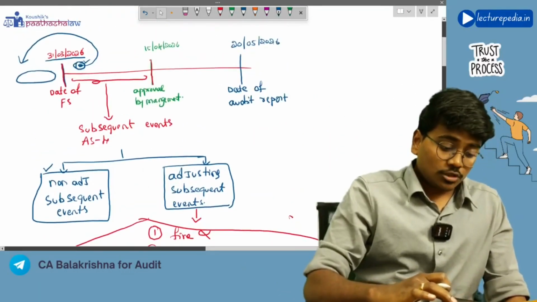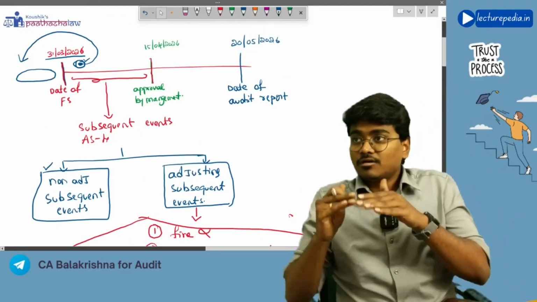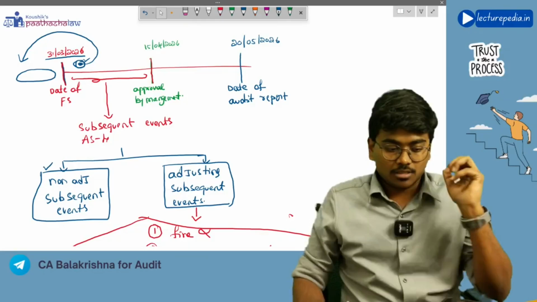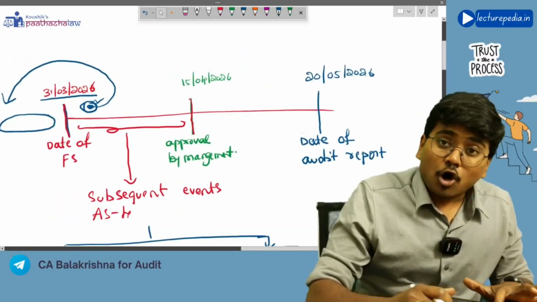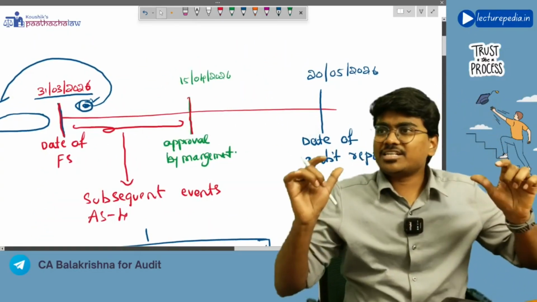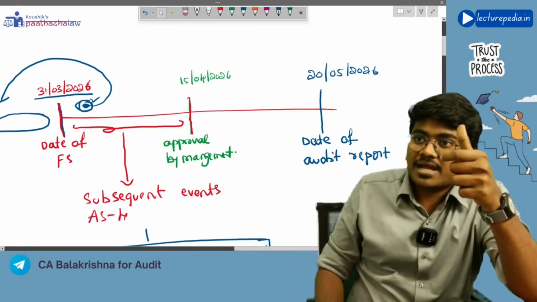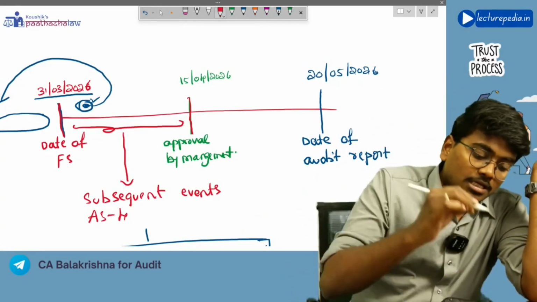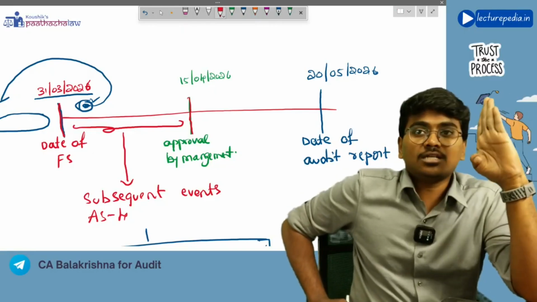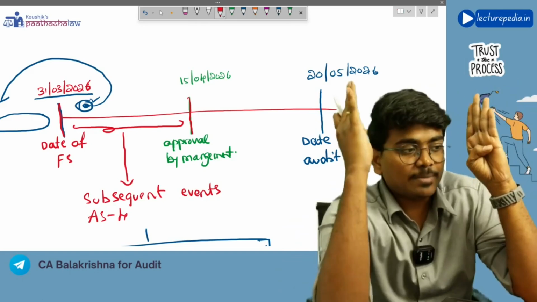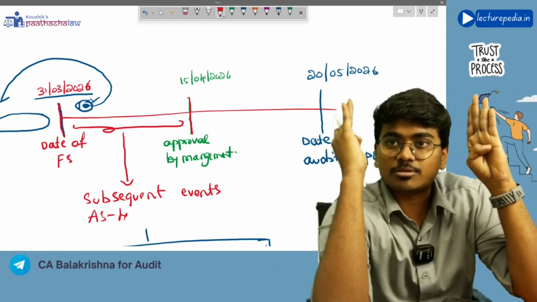But till now we have discussed from the point of view of accounting. For the purpose of audit, the definition of subsequent event changes somewhat. There will be a minor difference. In case of accounts, we said those events that occur between the date of financial statements and the date on which management has approved the financial statements.